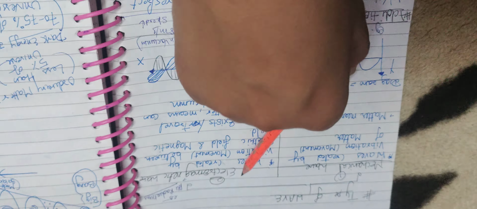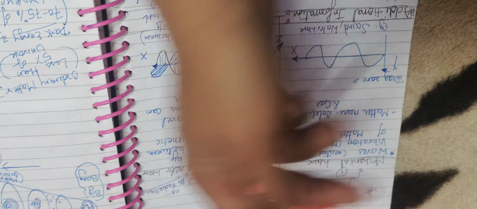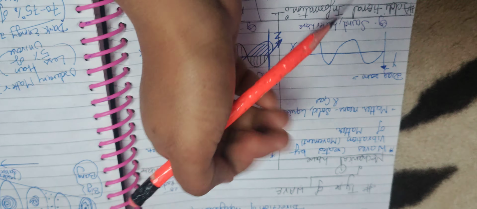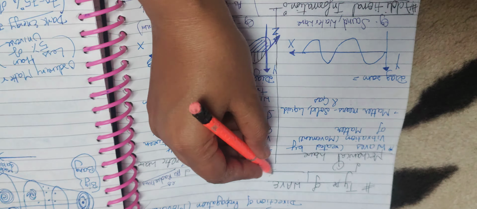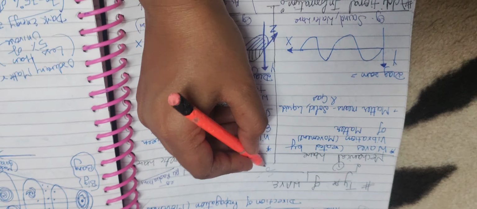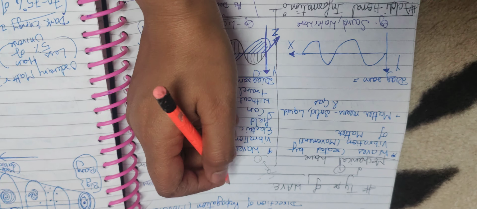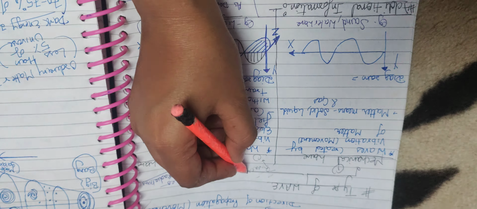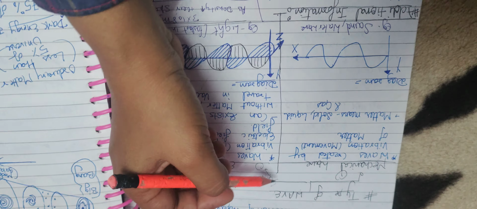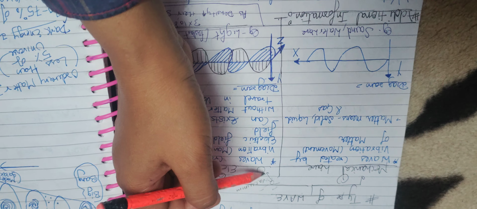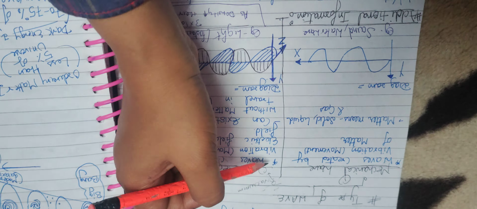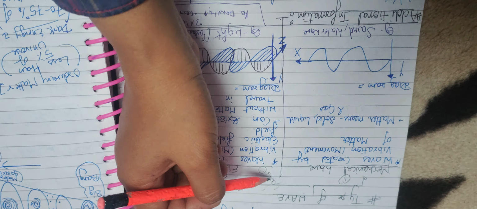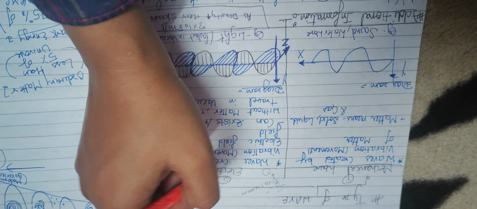Take light, for example. Where is it coming from? It is coming from the sun. When it comes from the sun to the earth, between them we have the vacuum, which means space. So light travels in the vacuum also, and when it enters the earth's atmosphere, it travels in matter. So light is an electromagnetic wave.